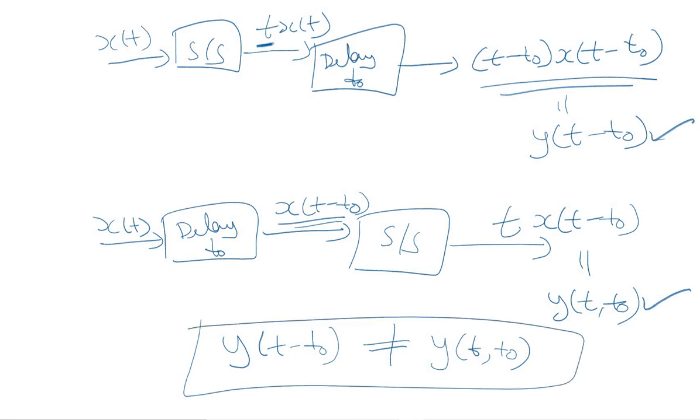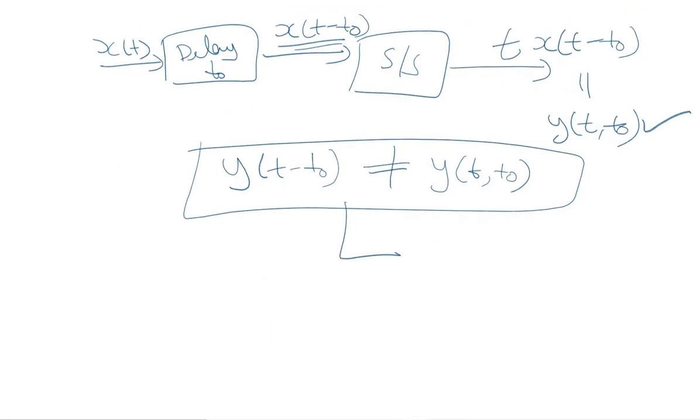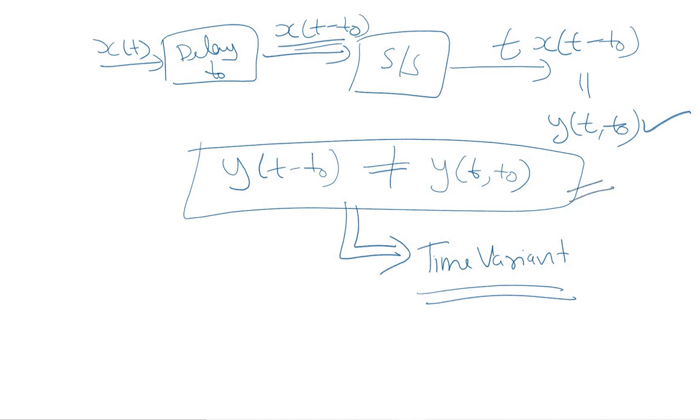Hence we can say the system is time variant. Always remember the thumb rule: if these two terms are equal, then the system is time invariant, or the behavior or characteristic of the system remains fixed. And if they are not equal, the system is a time variant system.